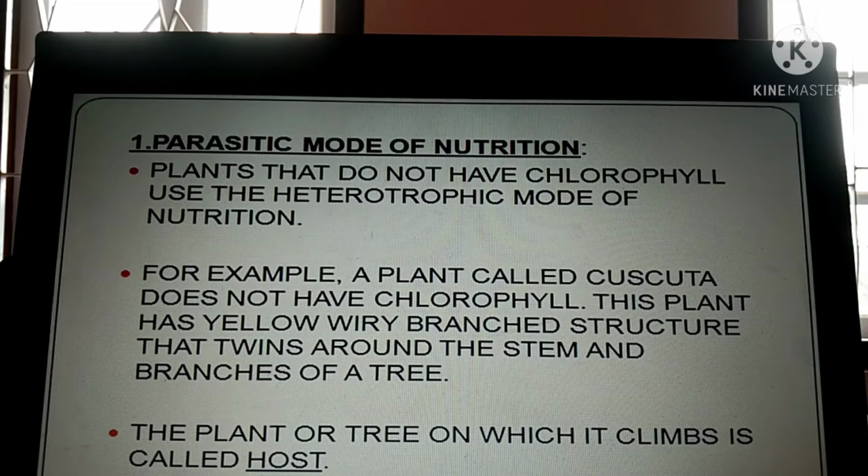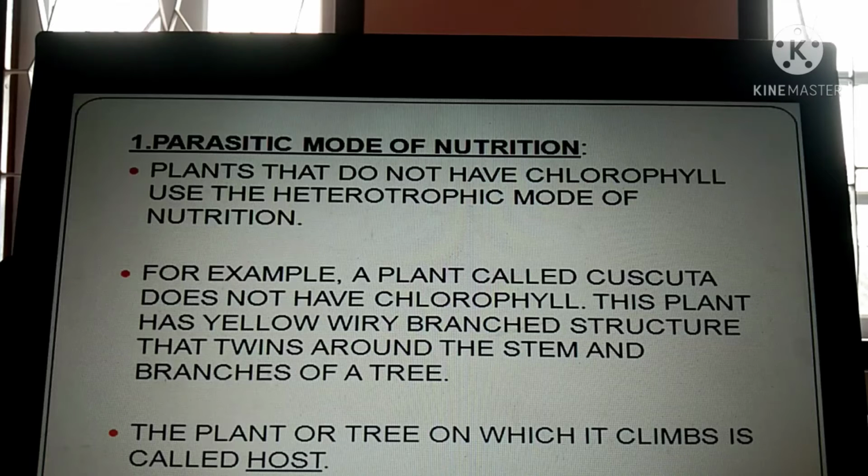Now let's start with the next topic, that is the parasitic mode of nutrition. Before starting that, I think you remember the autotrophic and heterotrophic modes of nutrition in plants, which we studied earlier in this chapter. Autotrophic nutrition: green plants can make their own food. Auto means self, trophos means nourishment. So they are autotrophs.